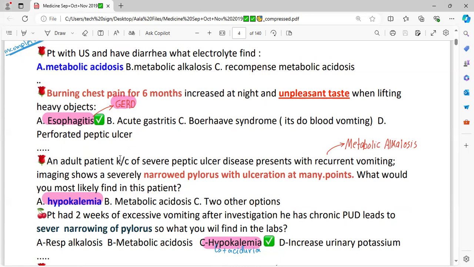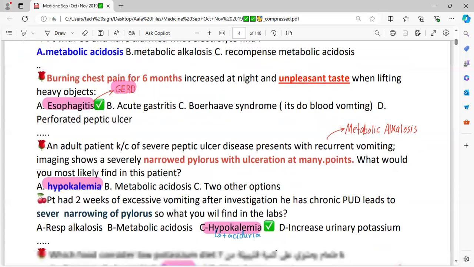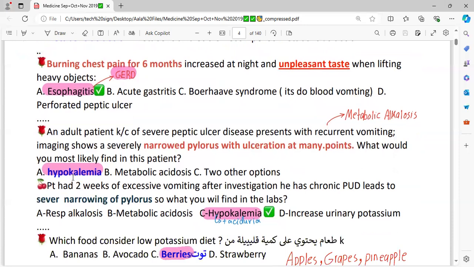An adult patient, a known case of severe peptic ulcer disease, presents with recurrent vomiting. Imaging shows a severely narrowed pylorus. There is pyloric stenosis with ulceration at many points. What would you most likely find in this patient? A patient who is having recurrent vomiting would have hypokalemia.